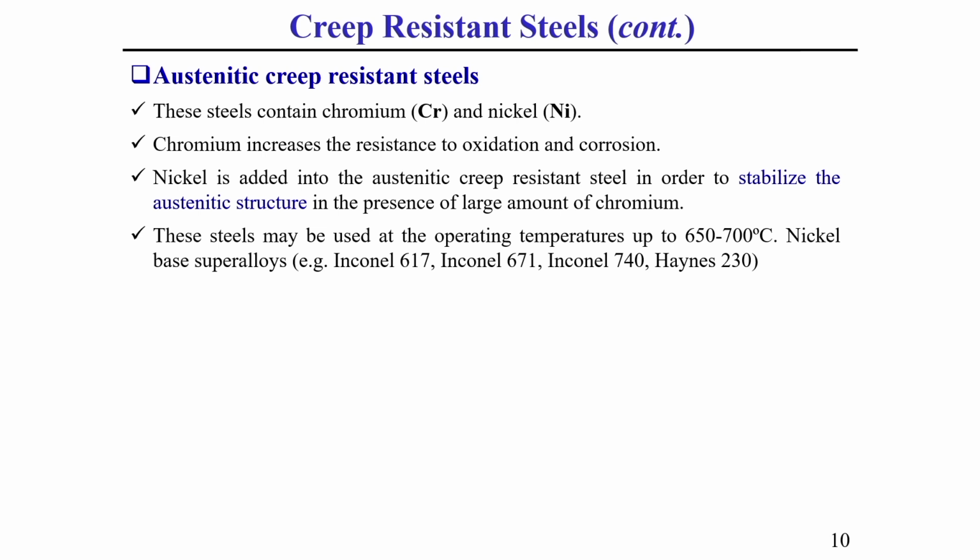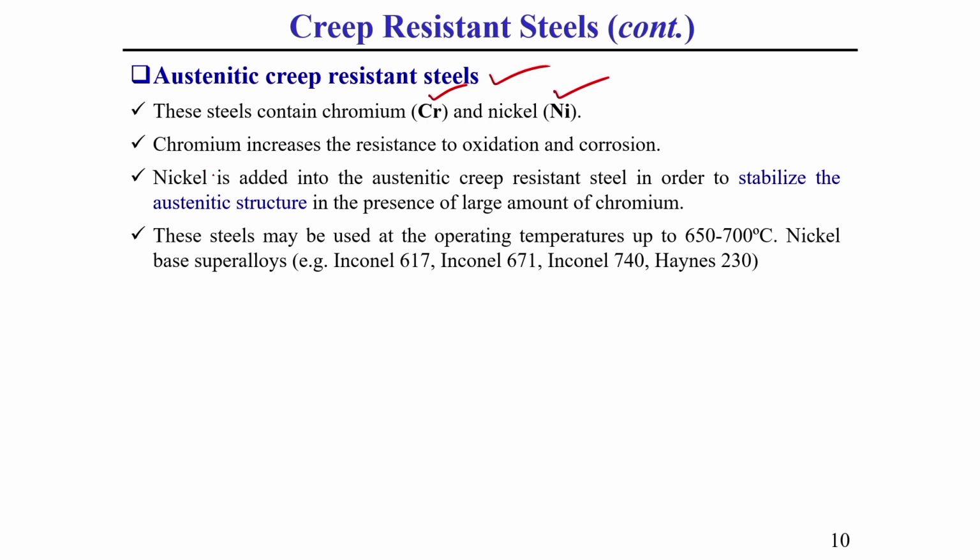Now, another category of creep resistance steel is austenitic creep resistance steel. In the previous case, the main composition is chromium only, but here in austenitic creep resistant steel it contains both chromium as well as nickel. This you should keep in mind. This is a type of, you can say, superalloy.